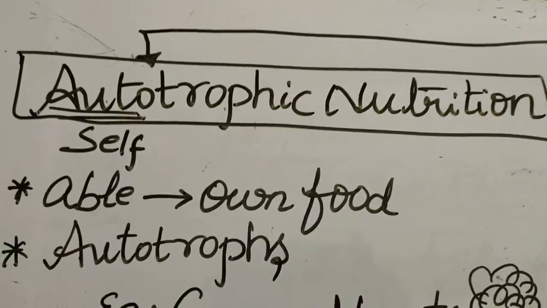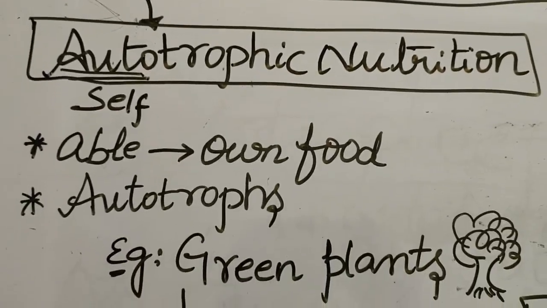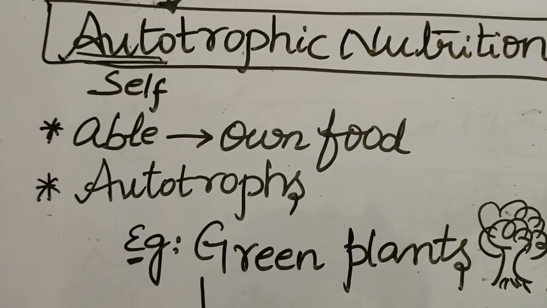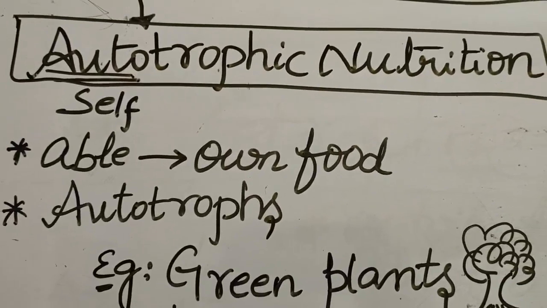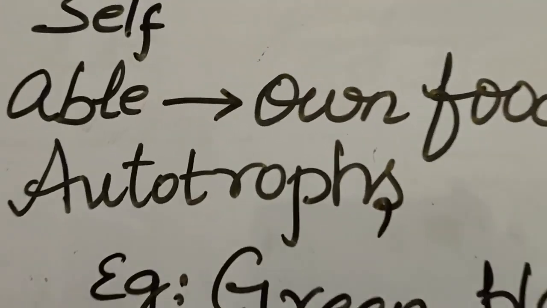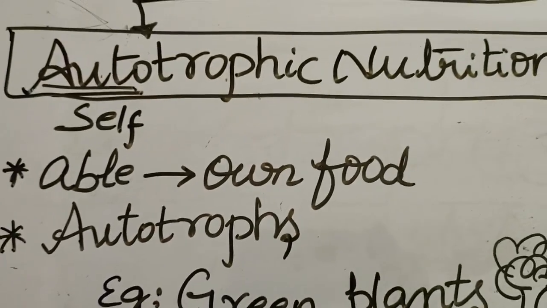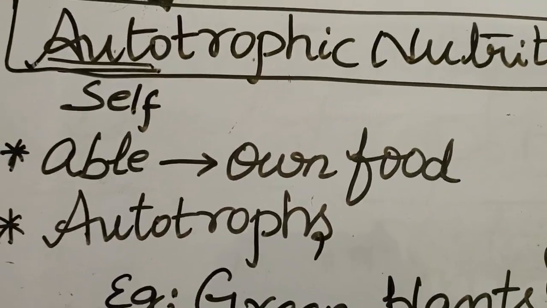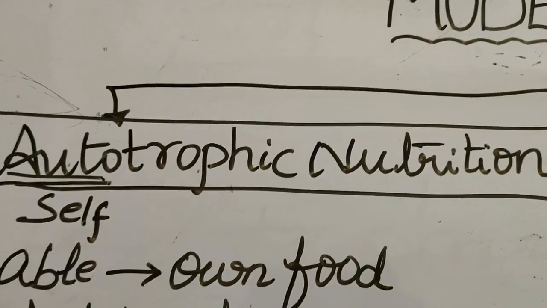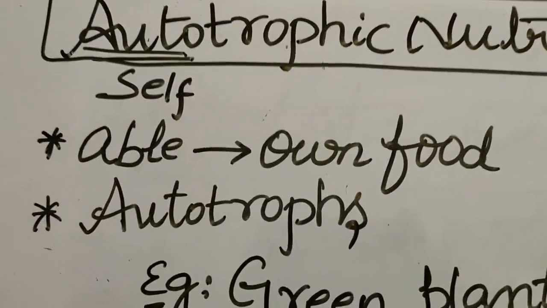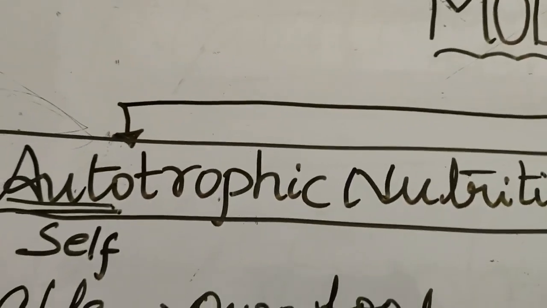Now, the definition of autotrophic nutrition. The mode of nutrition in which the organisms are able to prepare their own food is known as autotrophic nutrition, and the type of organisms are known as autotrophs. Make sure you know the difference between autotrophic nutrition and autotrophs. Autotrophs are the organisms and autotrophic nutrition is the mode of nutrition. Means the autotrophs prepare their own food material by autotrophic nutrition.